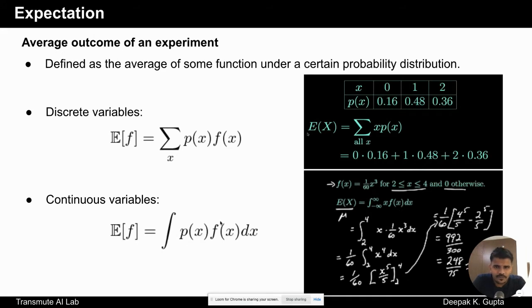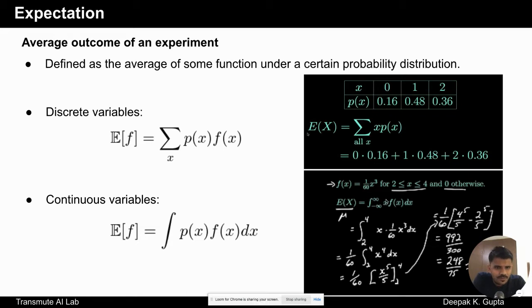How do we define it for continuous variables? For continuous variables, this summation changes into an integration. So we have the integral of p(x) multiplied by f(x) dx. Let's try to understand here.